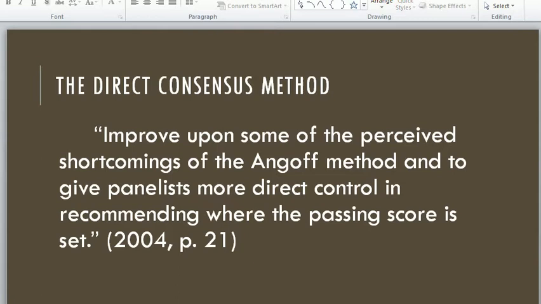From this quotation, you can understand that this method was developed after the extended Angoff method. Its purpose is to improve the perceived shortcomings of the Angoff method, and also to give panelists more direct control in recommending where the passing score is set.